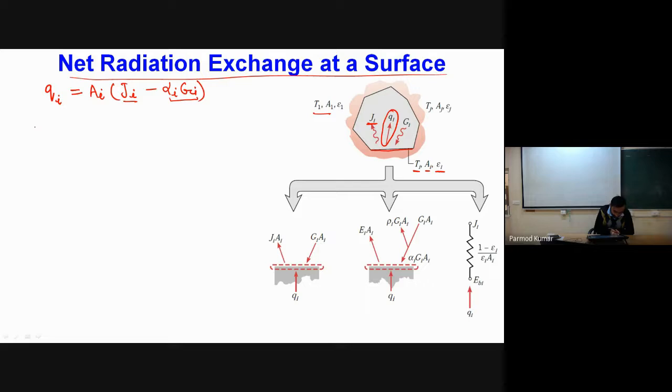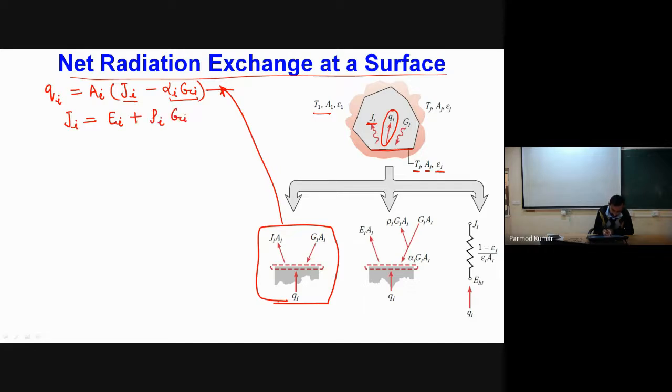This equation corresponds to this particular figure; this figure is a depiction of this equation. Now we know that Ji will be equal to Ei, the radiation emitted, plus the radiation reflected. Reflected will be equal to rho i into Gi.